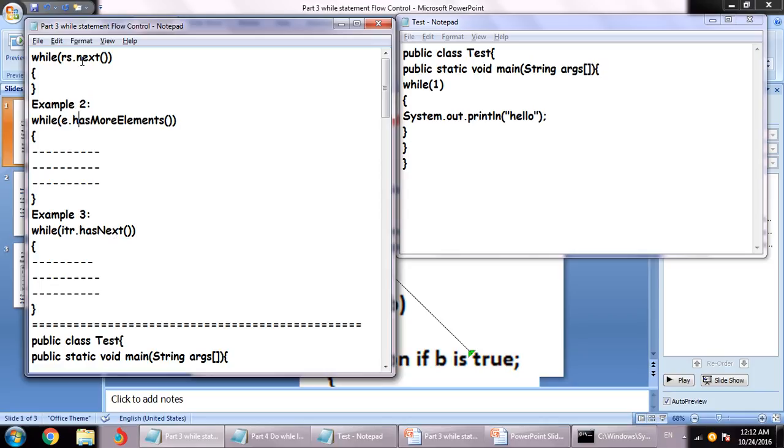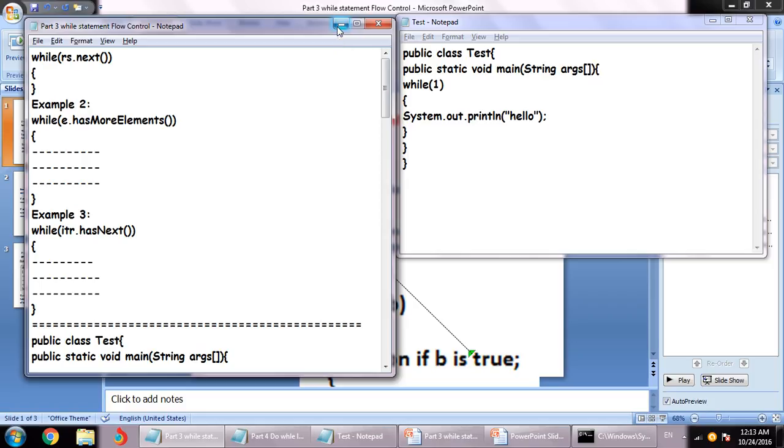Because we do not know how long the data is, or how many elements are there in the data, or whether the next element is present inside the data, we should use the while loop in that case. The while loop will be executed until all the data gets exhausted or the required match is found. So we should use the while loop when we do not know how many iterations are to be performed. This is the basic identification of where we should use the while loop, and we should not go for other loops.